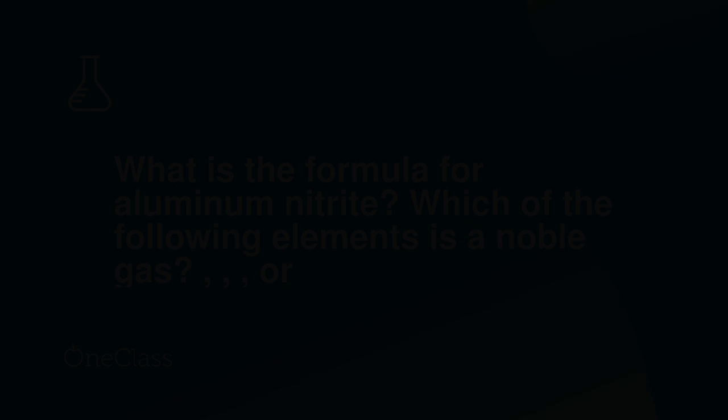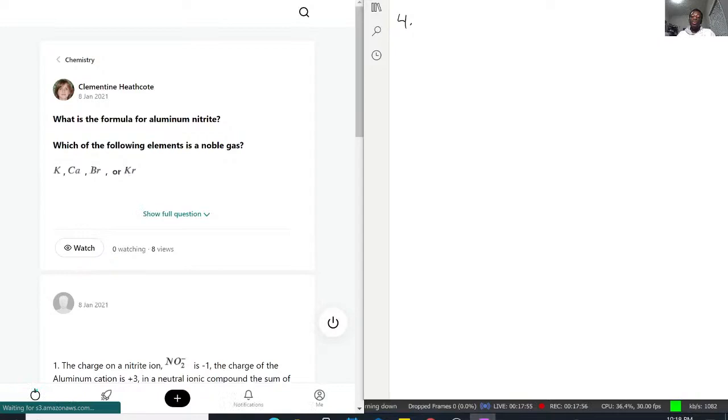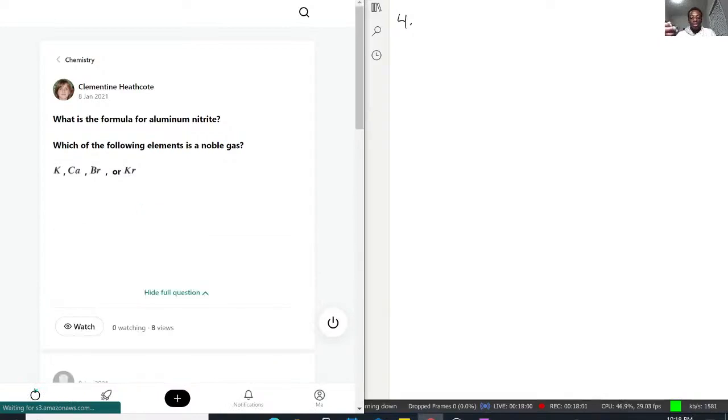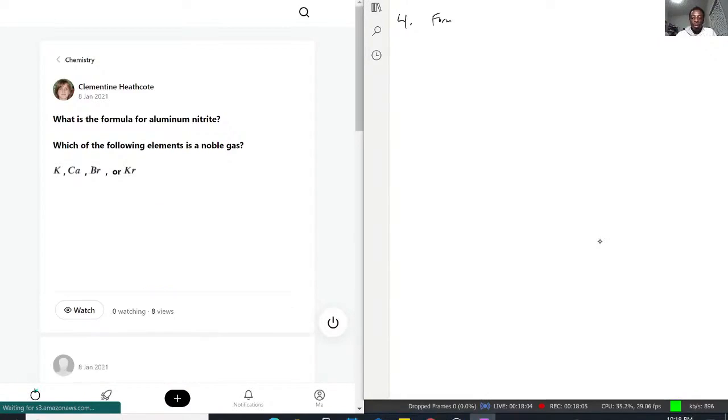Question 4: what is the formula for aluminum nitrite? And then it asks, which of the following elements is a noble gas? So first we have the formula for aluminum nitrite, and then which is a noble gas. For this, I would actually prefer if we started with the noble gas question, because this is a matter of going through the periodic table.